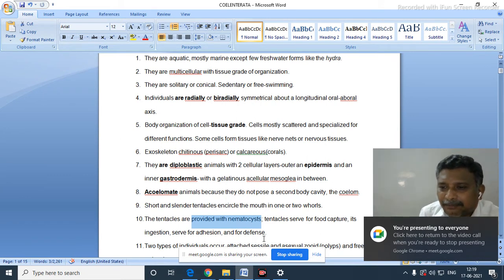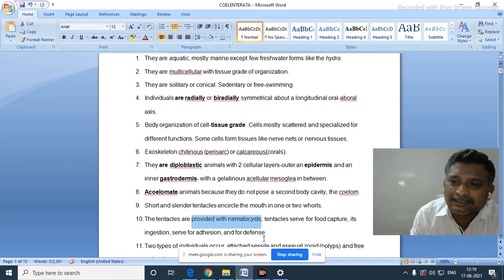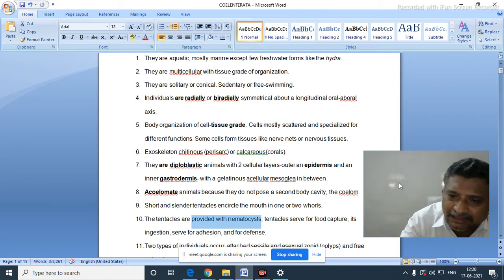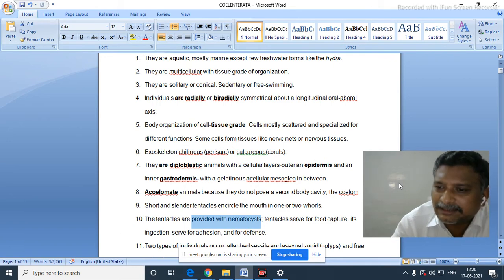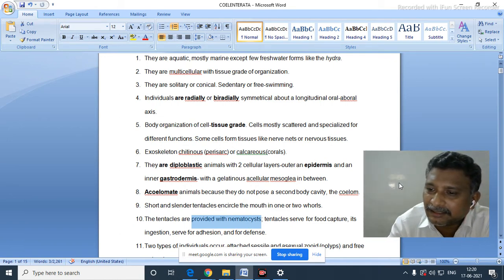The phylum Coelenterata, why do we call it Cnidaria? Due to the presence of cnidocytes, we are calling it Cnidaria.